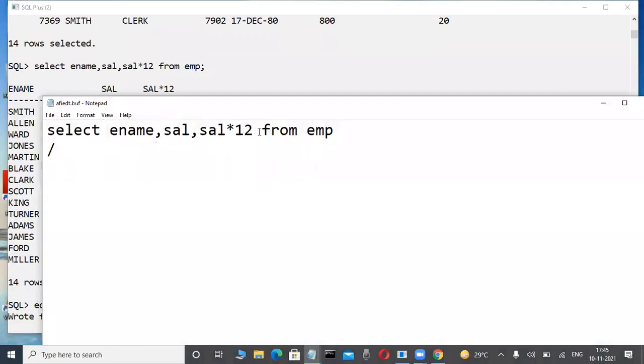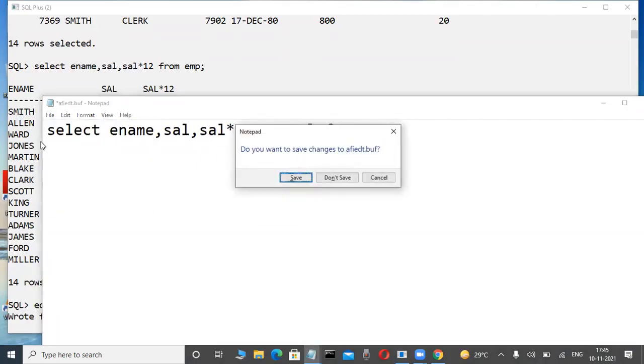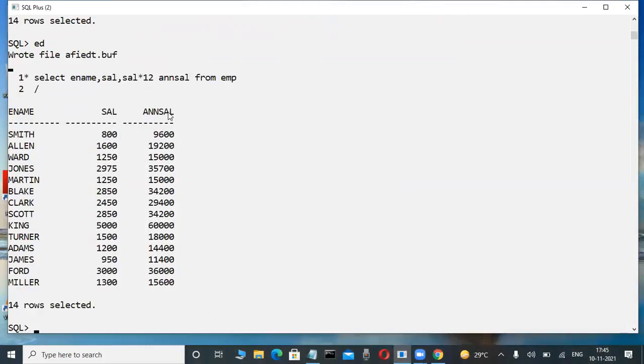That's why in place of salary into 12, I want to display another name only, that is called alias name. Column alias name is another name for this expression. Up to this one you have an idea. This is already familiar from previous classes. This is a display mechanism, right? This is called column alias name, another name for that expression.